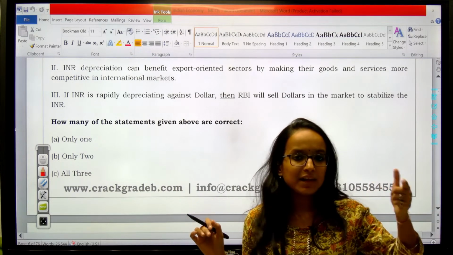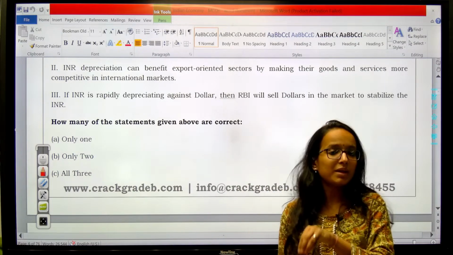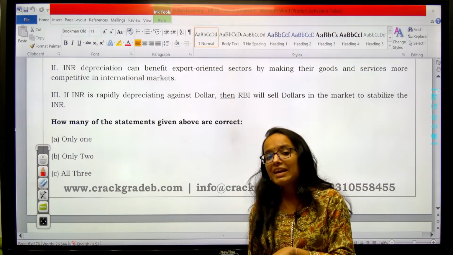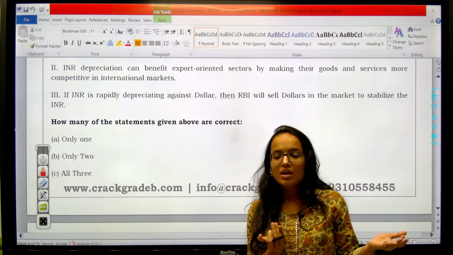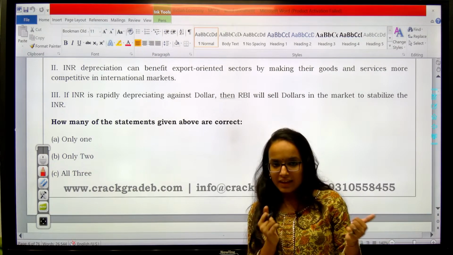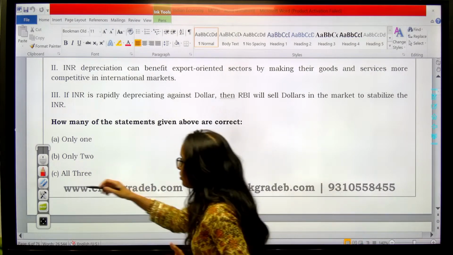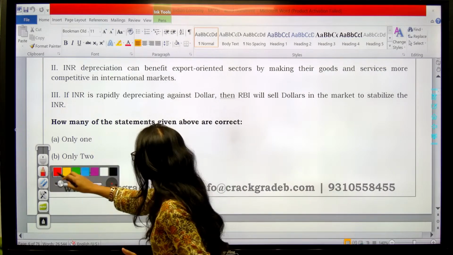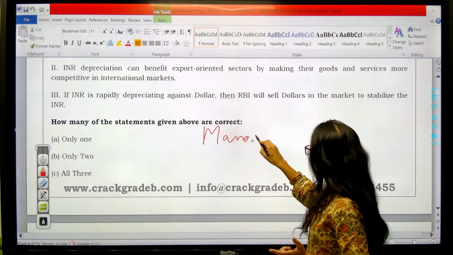So demand and supply decide the exchange rate, but sometimes our authorities like the central bank, the government of India, try to stabilize our currency so as to prevent our currency from economic shocks, and that activity done by RBI is known as managed floating.